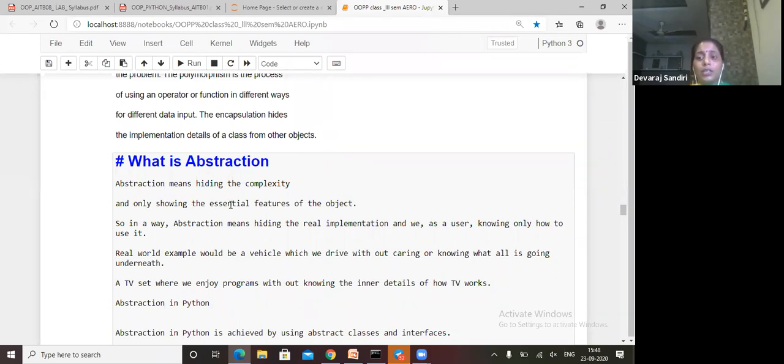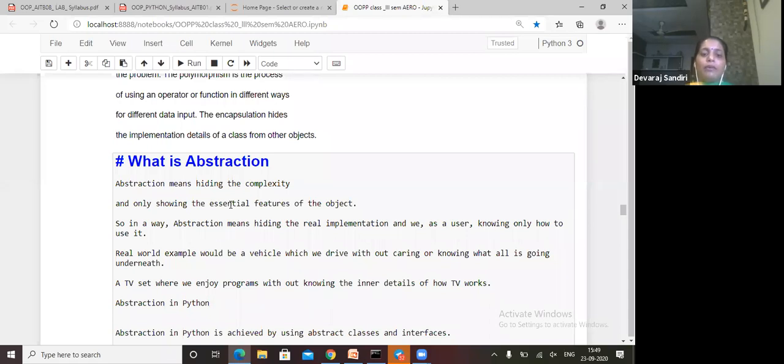Like in our mobile, how the mechanism inside it works is not visible, but we know the operations: where we click, right click, left click, down click, up click, whatever clicks, and the switch on and off buttons. The user can get to know all the essential features, but the user will not get the complex mechanisms and management things.